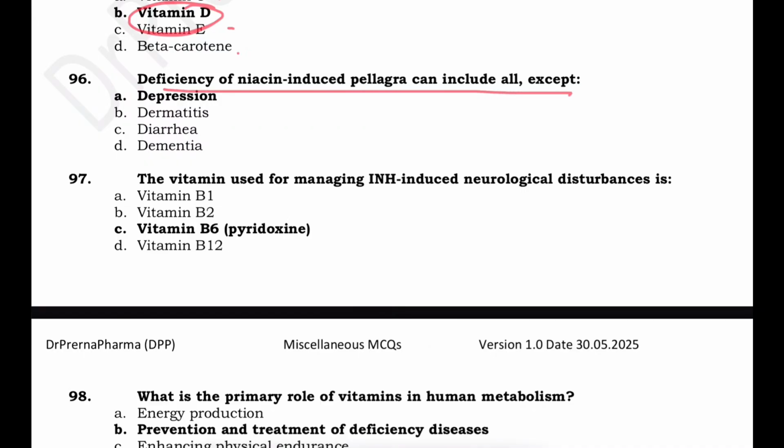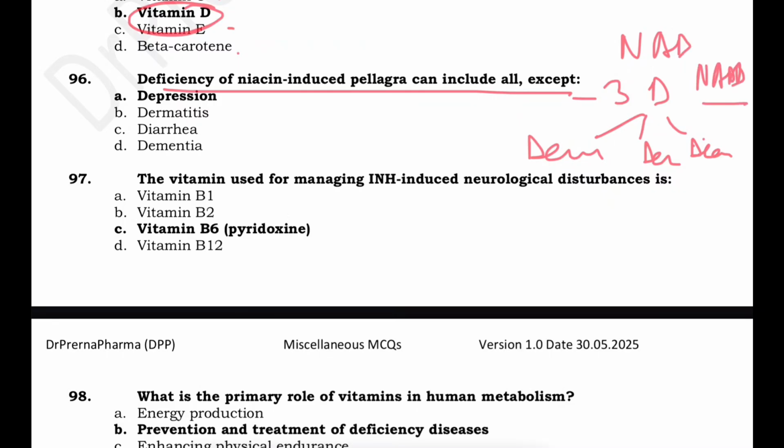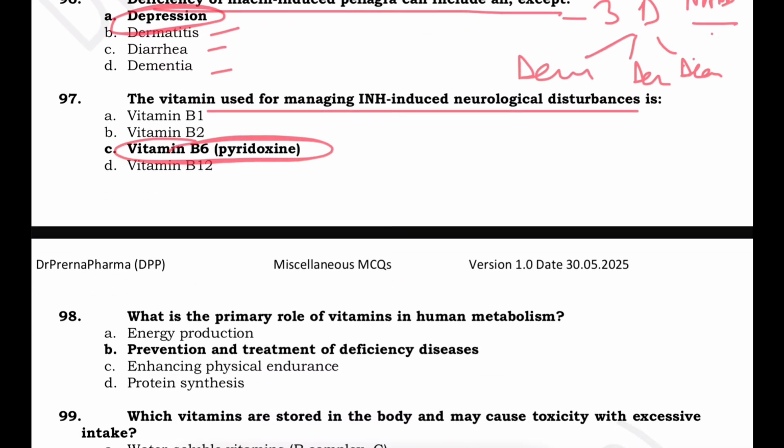Deficiency of niacin induced pellagra can include all except. Pellagra is characterized by 3 Ds, and that is dementia, dermatitis, and diarrhea. This is because of lack of NAD and NADP, the coenzymes which are important for metabolic functions. So depression is not a symptom shown by pellagra. It causes dermatitis, diarrhea, dementia. The vitamin used for managing isoniazid induced neurological disturbance is vitamin B6, that is pyridoxine.